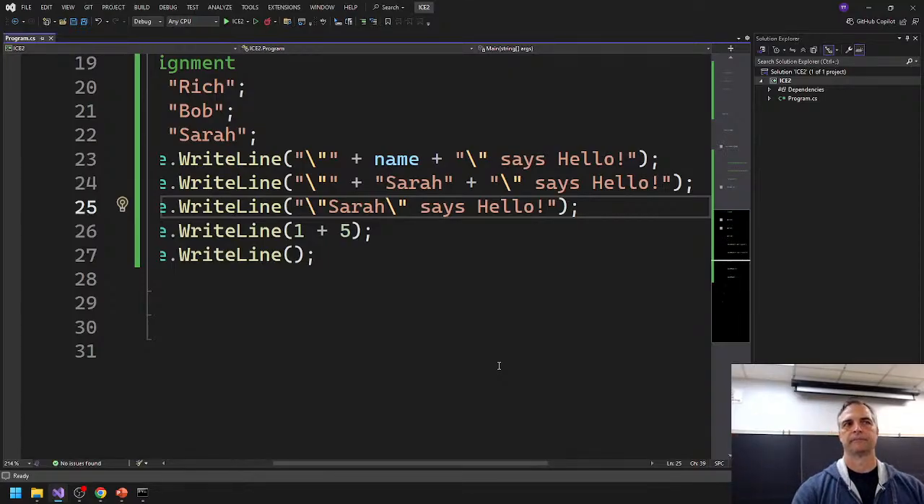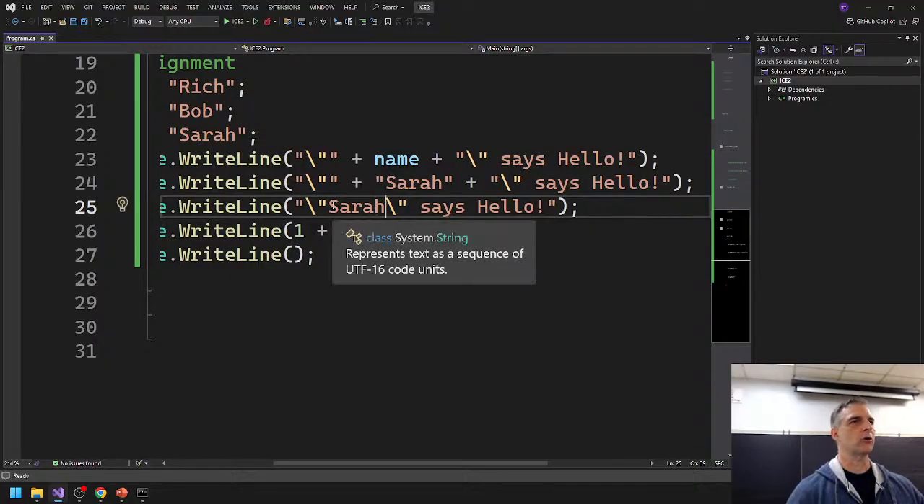Questions for this one? Yes? Why would we not just write it how you did it at the end instead of... We could, but then we wouldn't have a variable, would we? Right? This is hard-coded. We don't want to hard-code anything, right? Then what if I wanted to write Tom in there? I'd have to write that statement again, right? So that's what the variables are for.